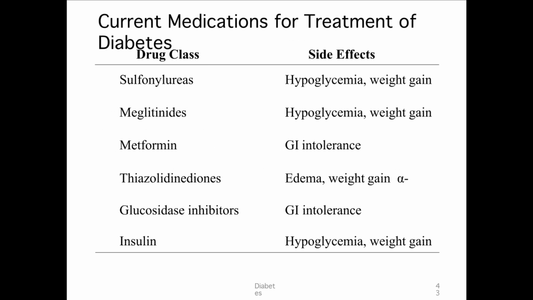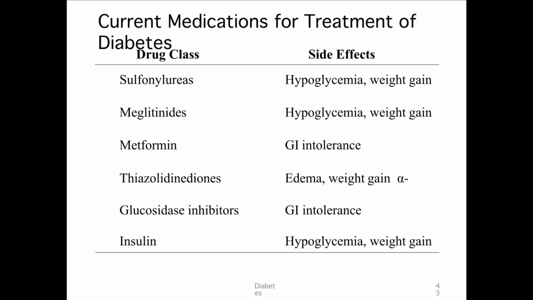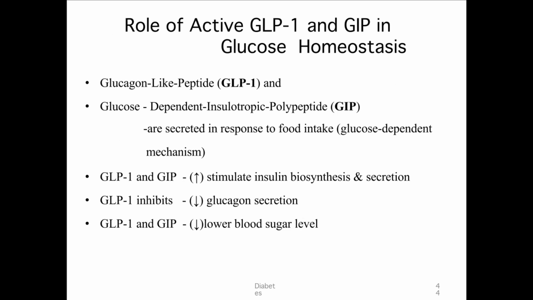There are a few things which I'm supposed to tell you still. I will tell you later. Sulfonylureas: hypoglycemia, weight gain. Meglitinides: hypoglycemia, weight gain. Metformin: GI intolerance. Thiazolidinediones: edema, weight gain. Alpha glucosidase inhibitors: GI intolerance. Insulin: hypoglycemia and weight gain.